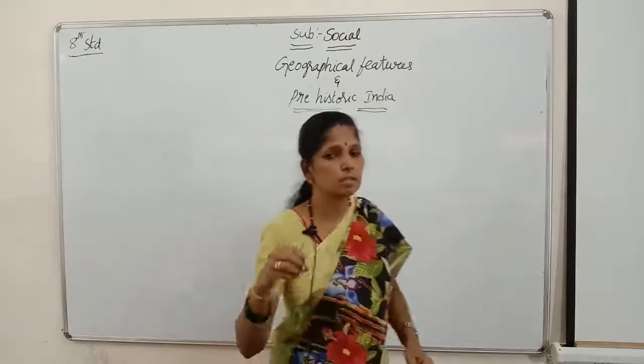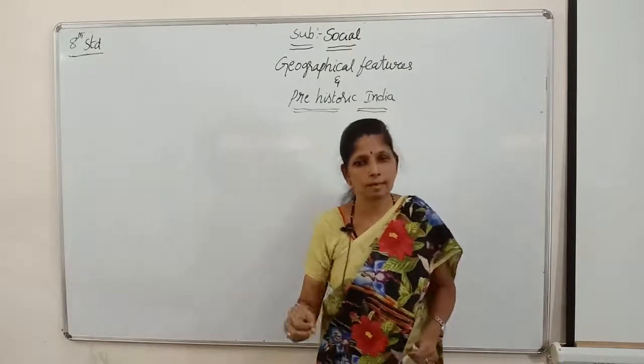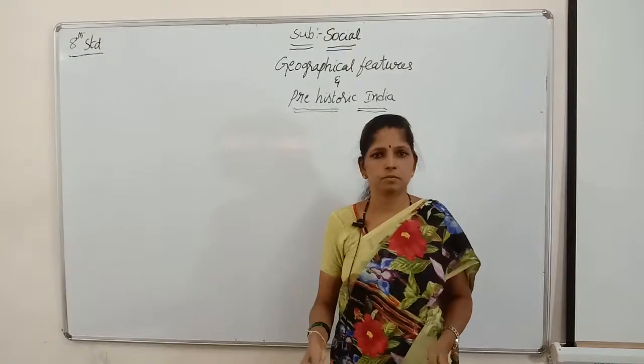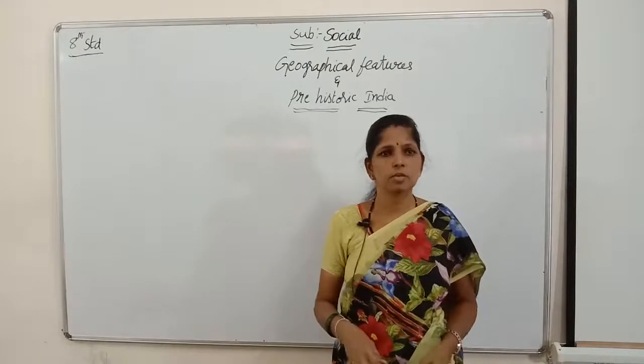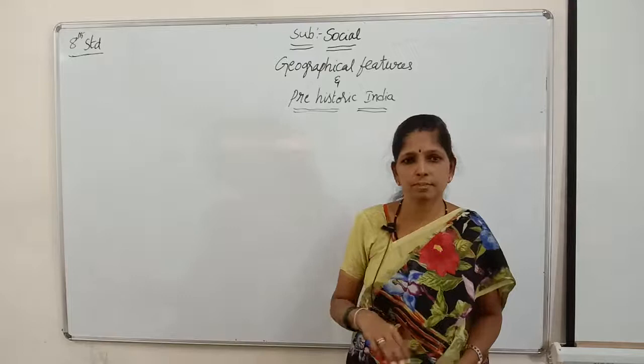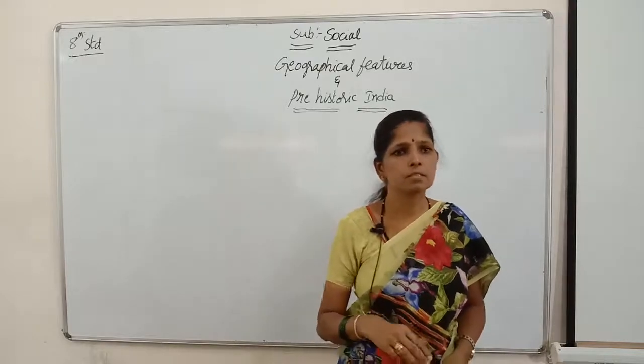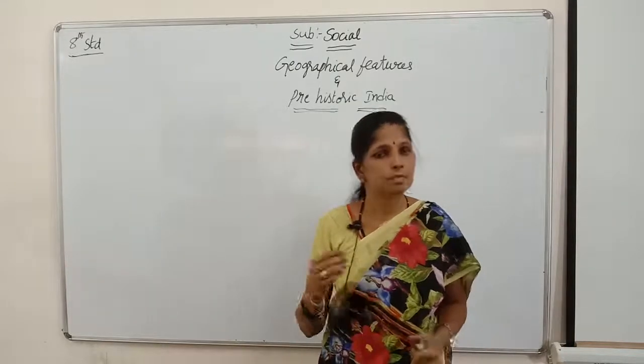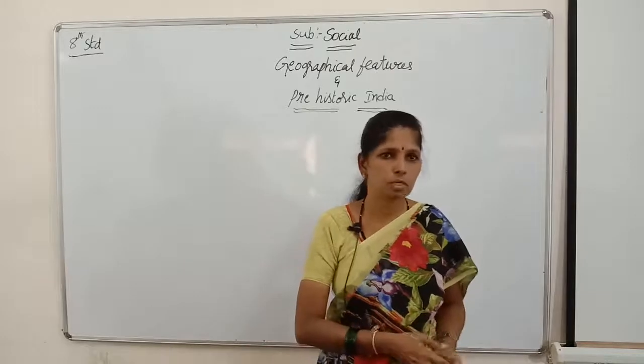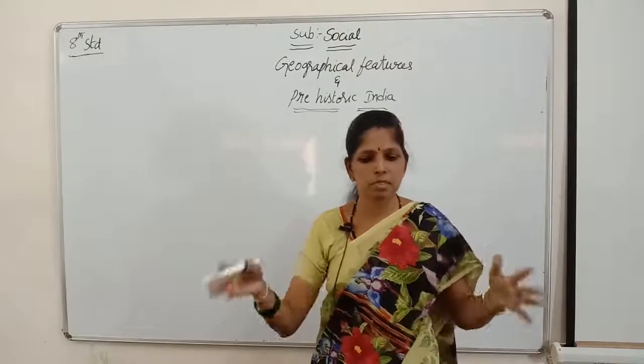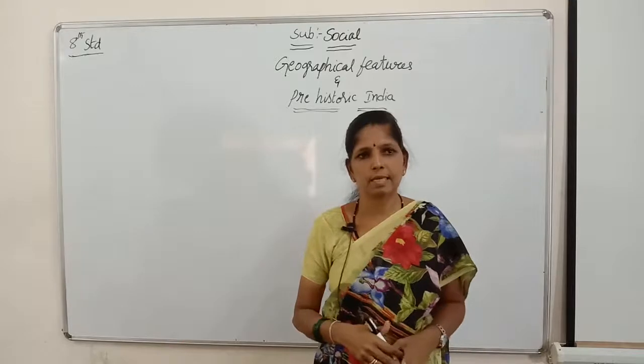Where is the location of India in the world map? In this lesson we are going to see the physical features of India, as India is both a subcontinent and a peninsula. Peninsula means three sides water and one side land.